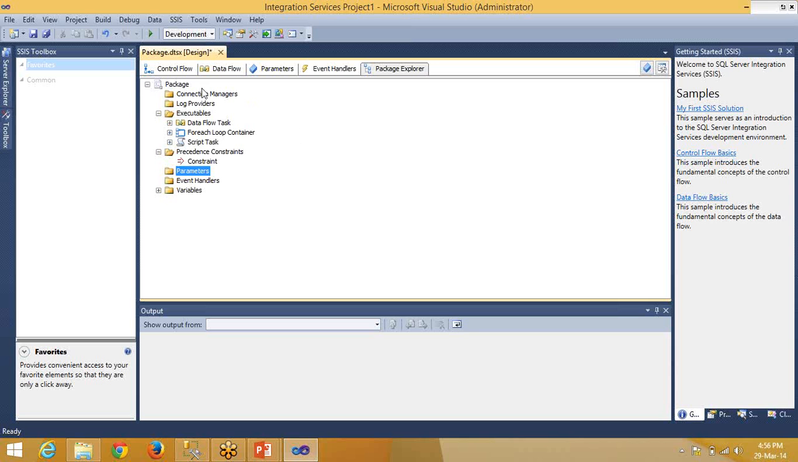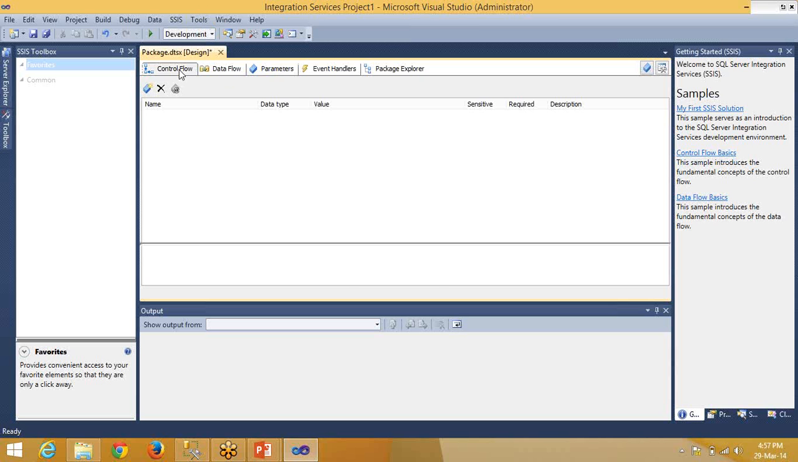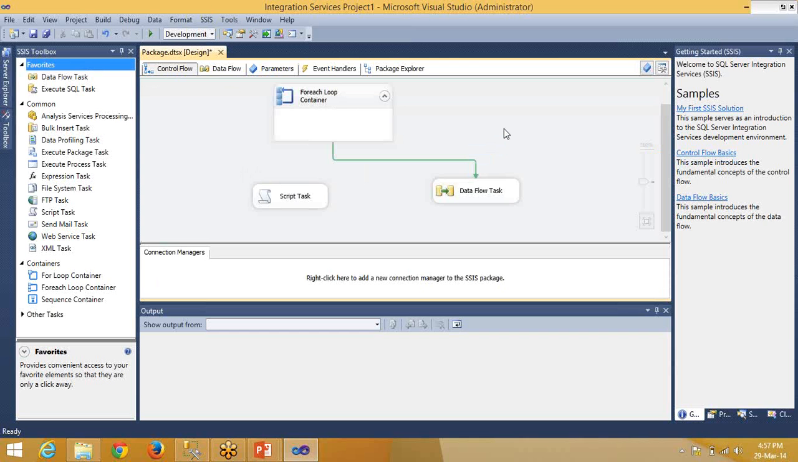So with the help of these 5 tabs, we had an overview of these tabs. The new one is the parameters part. This parameters part is implemented in 2012 for dynamic concepts like dynamic configuration. Have you ever heard of package configuration? Configuring data sources, connection managers, data sources and all.